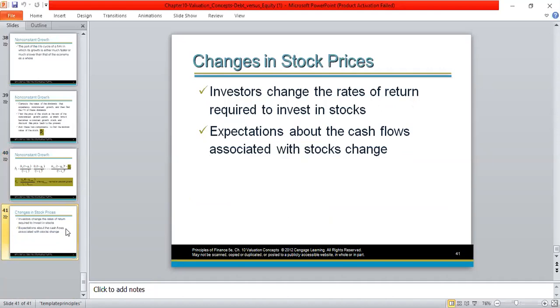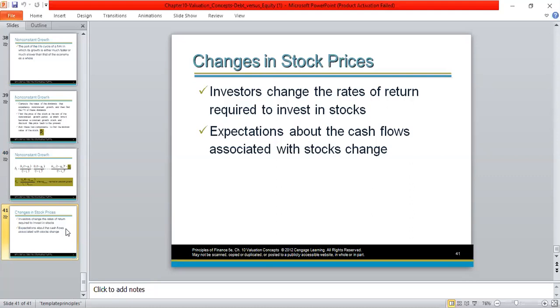So changes in stock prices: investors change the rates of return required to invest in stocks, and expectations about the cash flows associated with stocks change. So what you have to understand is that the required rate of return of investors can change. Required rate of return means RS. When the required rate of return of investors changes, share prices change. So if the required rate of return decreases, share price increases. If the required rate of return increases, share price decreases.